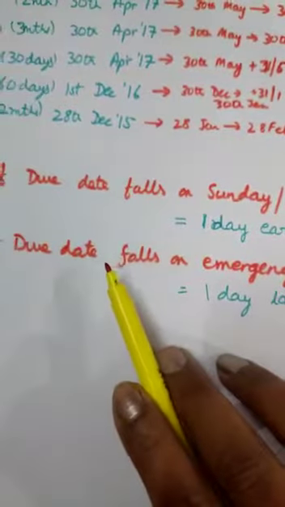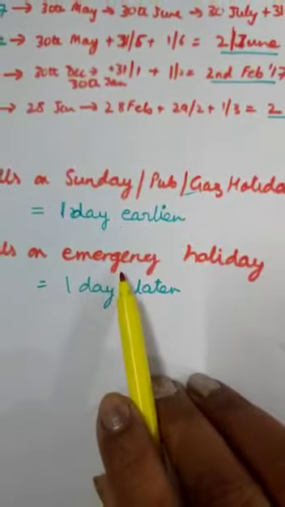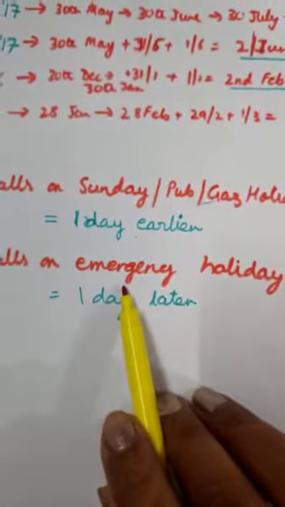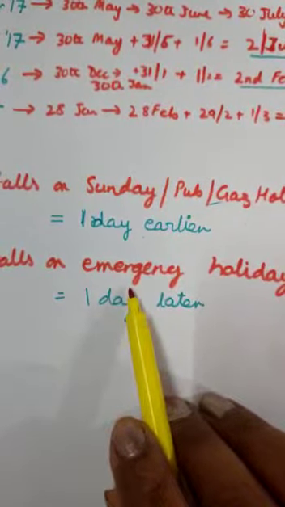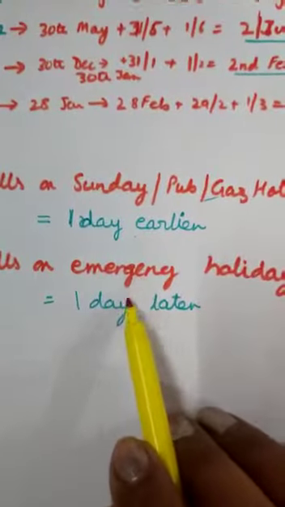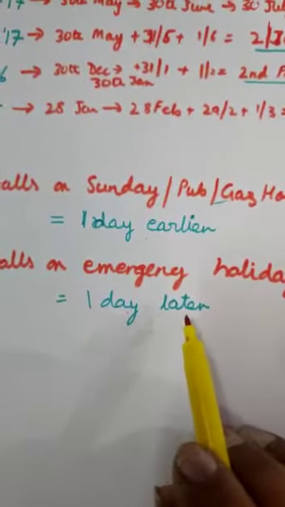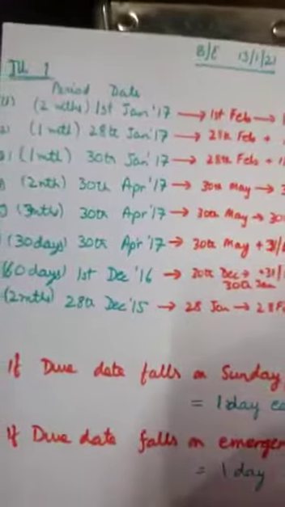But if the due date falls on an emergency holiday, such as the death of a leader, an emergency closure of the country, or a bank holiday, anything that happens suddenly, which we did not know in advance, then it will be one day later. Now here, let us calculate this.